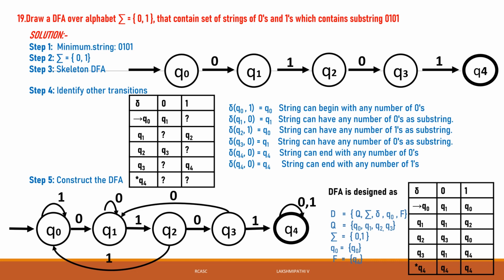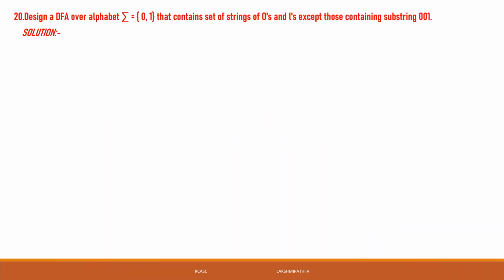Q4 of 0 is Q4, the Q4 of 1 is Q4. See, this is the way we can go for constructing the DFA. Then we'll go to the last problem for this method.